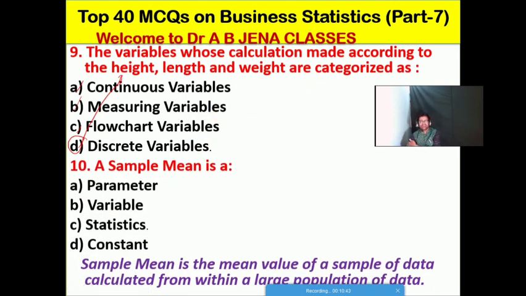So next one देखेंगे: what is the sample mean? A, its parameter. B, its variable. C, its statistics. D, its constant. Friends, so C is the right option for this MCQ. A sample mean is a statistic. मतलब क्या है, हम चर्चा करेंगे. Sample mean is the mean value of a single sample of data calculated from within a large population of data. It's known as the sample mean. Friends, you have to remember.